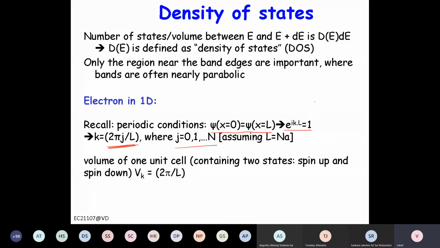And that's what we said. We have n number of unit cells. So for n number of unit cells, there are n possible states, right? So this k will be 2 pi by L, then 4 pi by L, then 6 pi by L, and so on, till we reach 2 pi n by L, which is the same as j equal to 0, right? Okay.